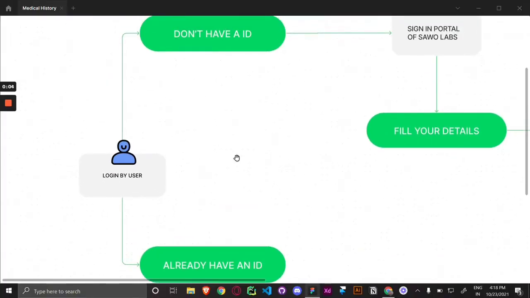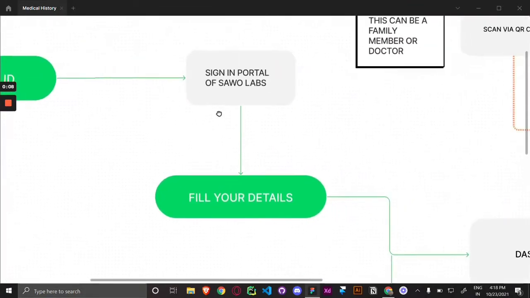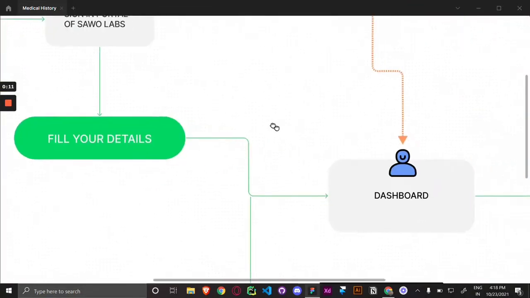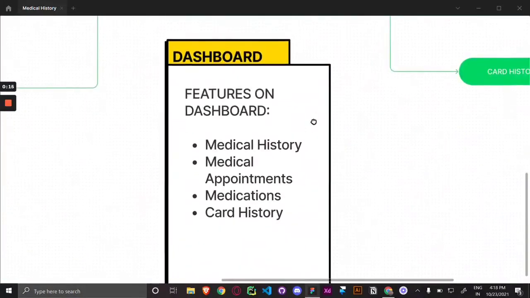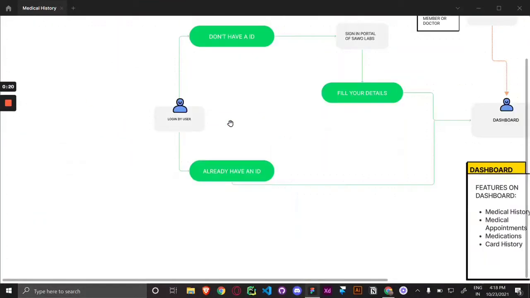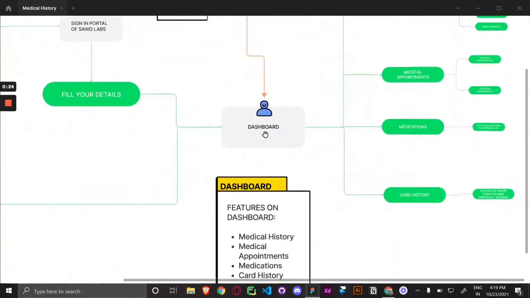This is the user flow of our website. First of all, the user who doesn't have an ID will log in through the portal, fill in their details, and will be directed to the dashboard. In the dashboard, we have the medical history panel, medical appointments, medications, and card history. The user who already has an ID can also log in directly and will be directed to the dashboard.